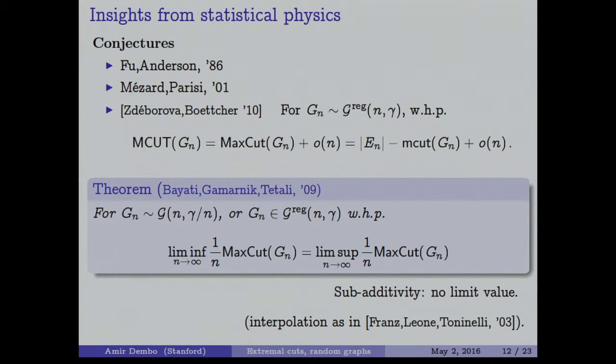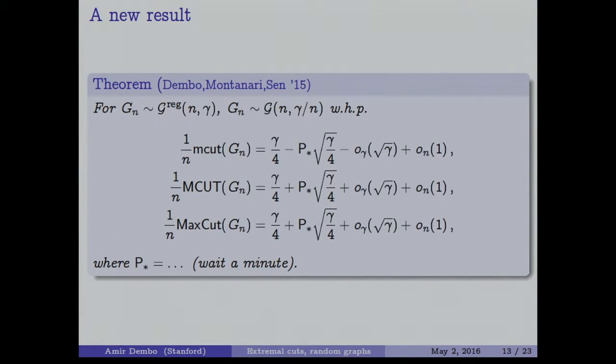So now we know that there is a limit, but we still want to know something about this limit. So here is a new result, and the new result in this paper with Andrea and Subhabrata, which is posted on the arXiv, says that if you take the two graph ensembles, the regular and the Erdős-Rényi graph, if you divide all these values by n and study the behavior when n is very large, you get the trivial term, and then we get the next term, the term that multiplies square root of gamma, and it has the same coefficient. The conjecture of